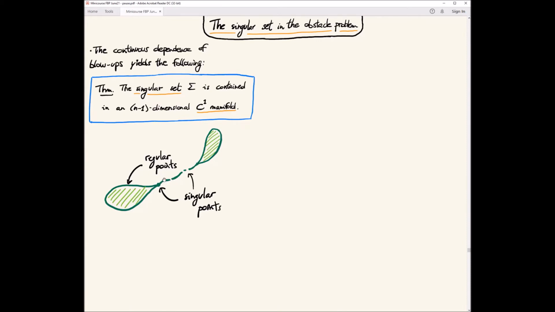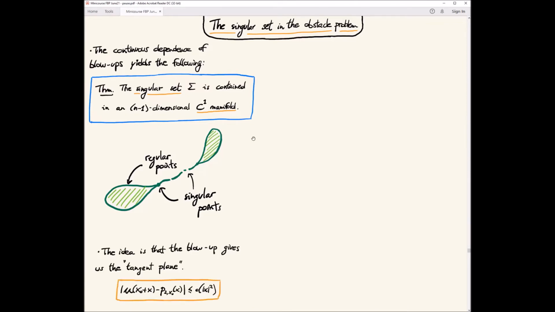You cannot have a singular set that is spread out everywhere. It is really n-1 dimensional and contained in a C1 manifold. This picture is something that can really happen. You can build examples of this happening with an infinity obstacle, basically. And this subset could be even, I don't know, a Cantor subset of this one-dimensional curve. This happens, and this theorem tells you that this has the right dimension and that it is C1 at least.